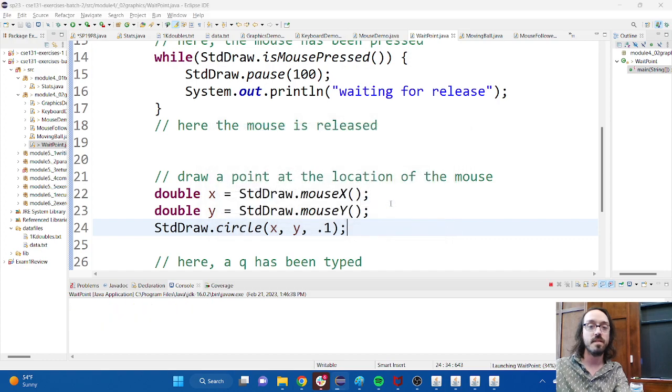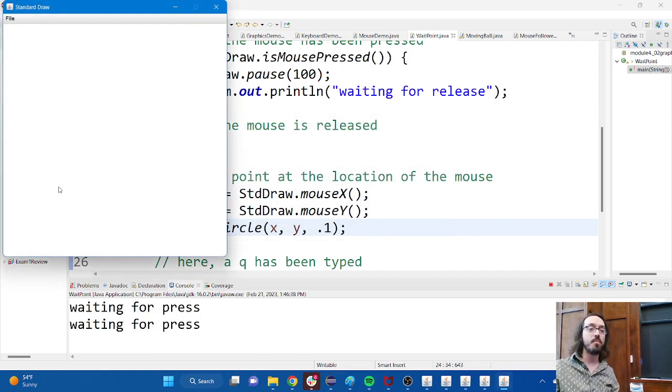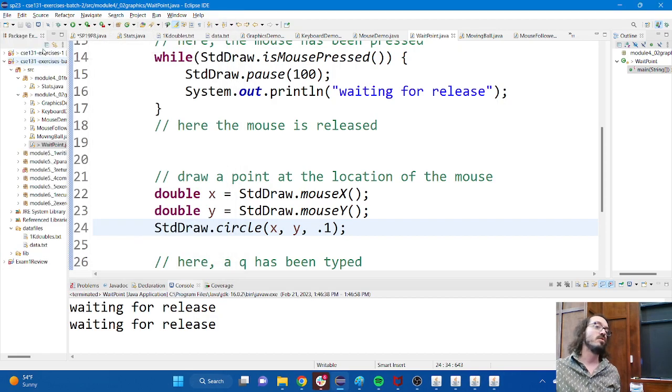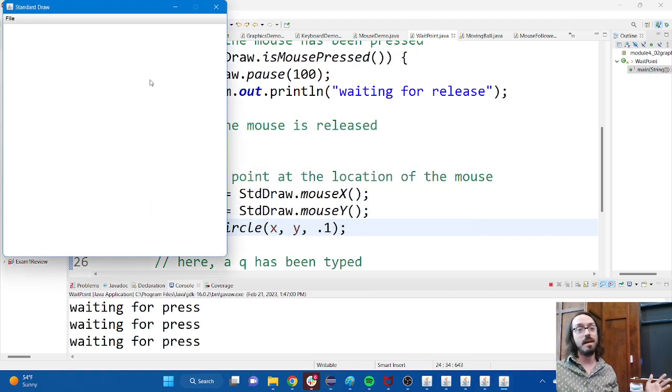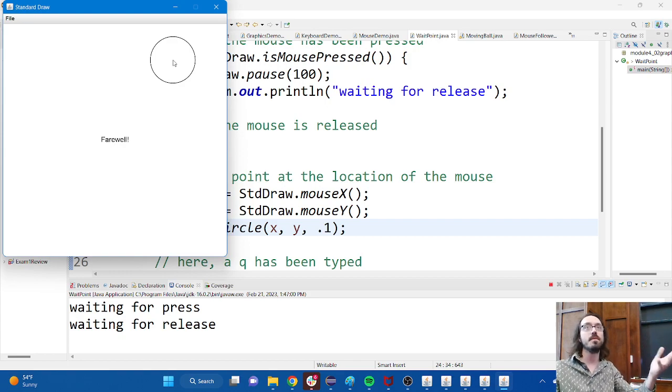All right, let's see if it's going to work. So it's waiting for me to press, waiting for me to release, right? So I'm holding the button down, and then as soon as I release, it draws the circle. Okay. I told you it would work for a click though. I mean, if I don't hold the button down, I just click the mouse, very similar, right? There's my circle. Cool, right?